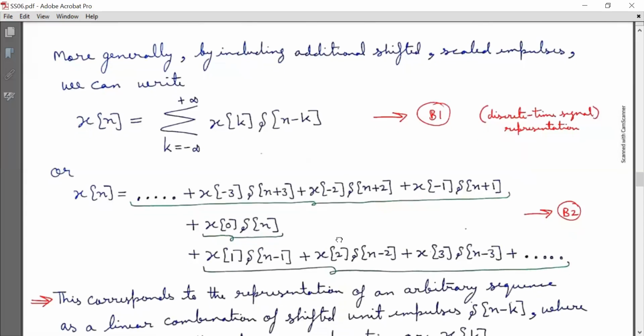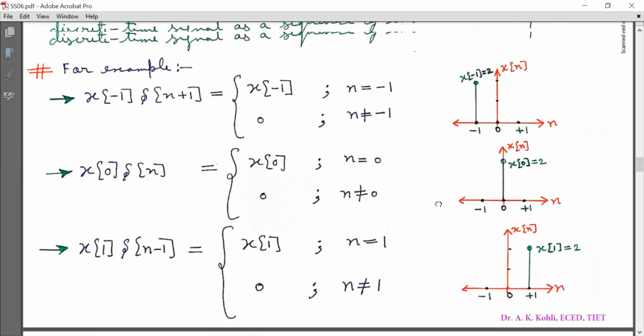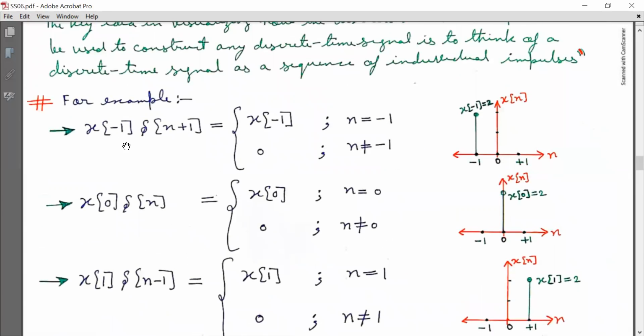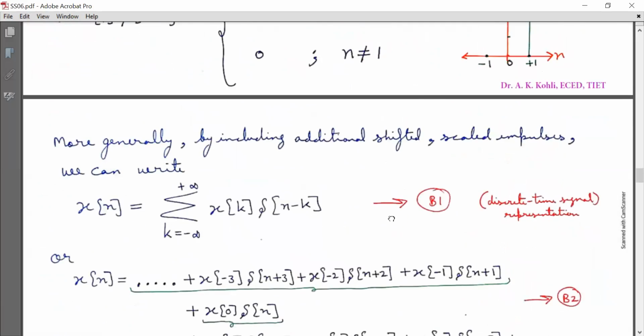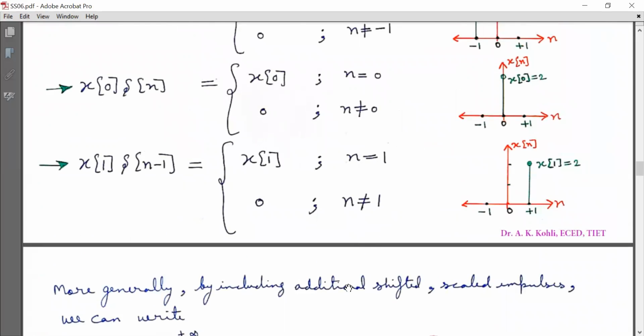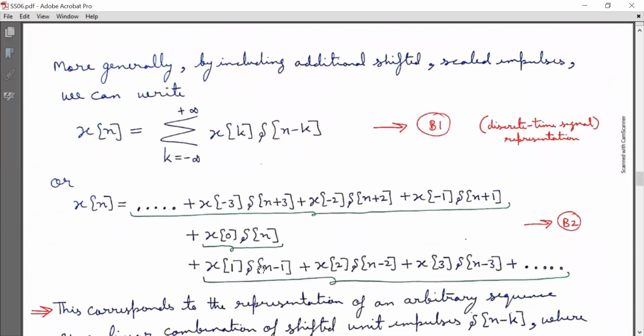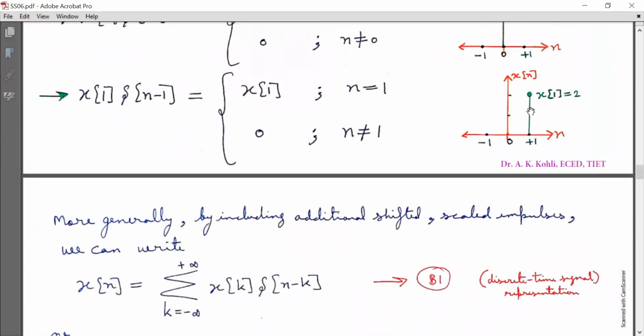Now here, x[-1] δ[n+1] is shown here. x[0] δ[n] is shown here. x[1] δ[n-1] is shown here.